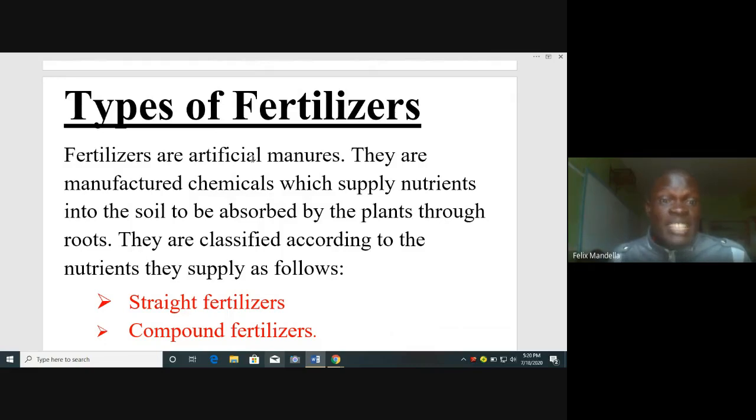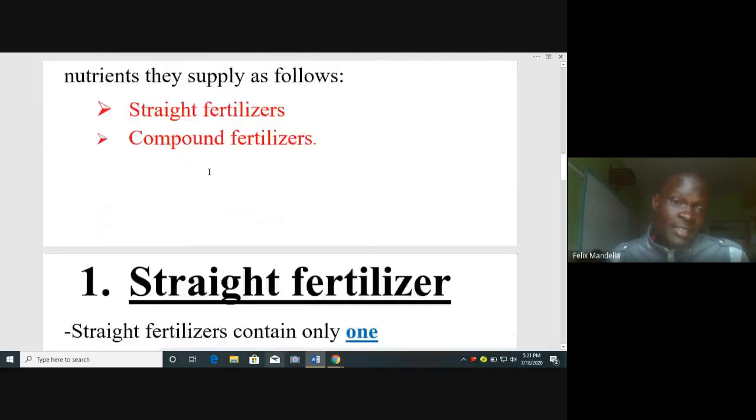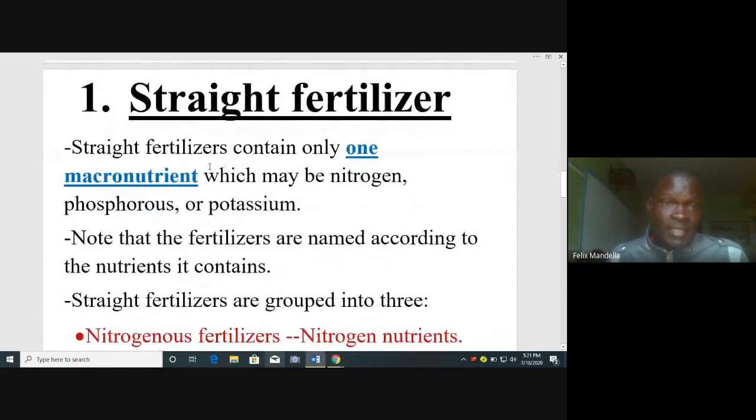We are going to look at straight fertilizers in this lesson. We might not look at everything about straight fertilizers, but we are going to look at what these straight fertilizers are. Remember, we have said fertilizers are classified depending on the nutrients they supply. So let us look at straight fertilizers. Straight fertilizers contain only one macronutrient.